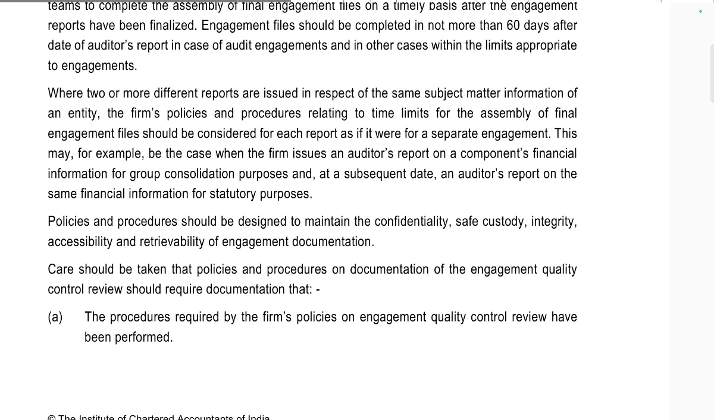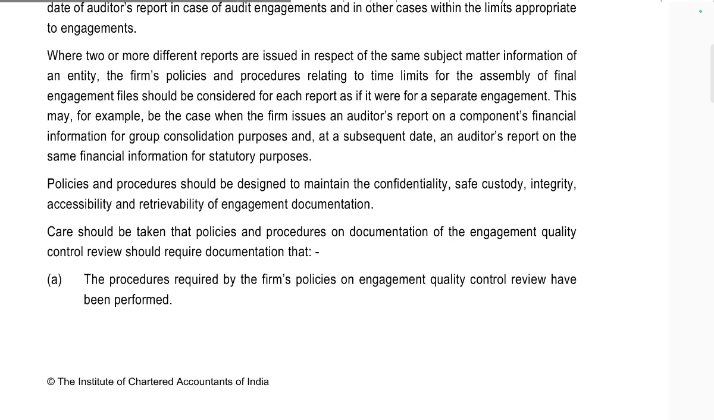When two or more different reports have been issued in respect of the same subject matter information of an entity, the firm's policies and procedures relating to the time limit for assembling the final engagement file should be considered separately for each report, as each can be a separate engagement. It may be, for example, a case where the firm issues an audit report on a component's financial information for group purposes and a subsequent audit report on the same financial information for statutory purposes.